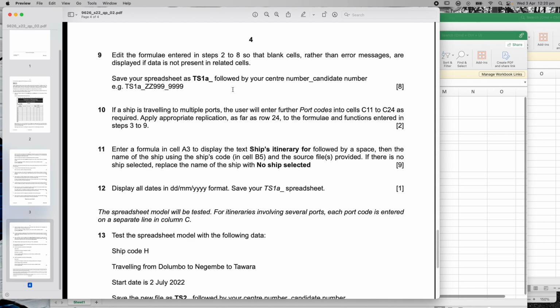Question 9. Edit the formulae entered in steps 2 to 8 so that blank cells, rather than error messages, are displayed if the data is not present in related cells. So if you haven't entered any data, an error comes in, you don't want the error message, you just want a blank cell. And it says save your spreadsheet as TS1A. So you've got to do a resave here with a new letter as well. That means you're showing that you've done half your work, and then if you make a mistake on this, that's good.